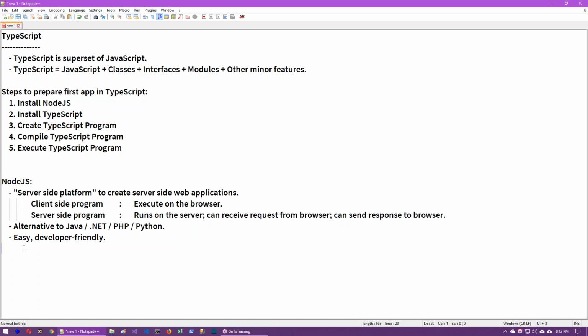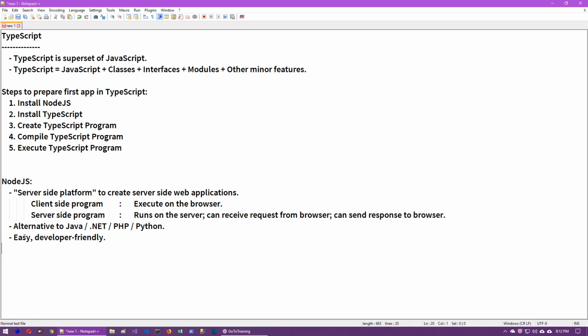But in our lessons we are not going to write any programs in Node.js. The reason why we have explained about Node.js here is that we are going to install a software called Node.js. You may have a doubt, what is Node.js and all these things, so just for clarity purposes I have explained this. We are not writing any code in Node.js in the entire course. Node.js is separate, and Node.js knowledge is not required for Angular. Without learning Node.js also, we are able to learn Angular and work with it.